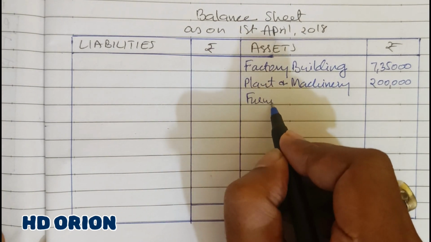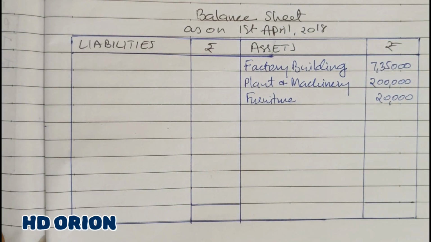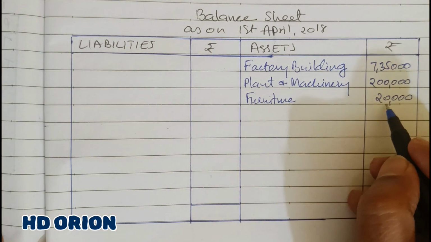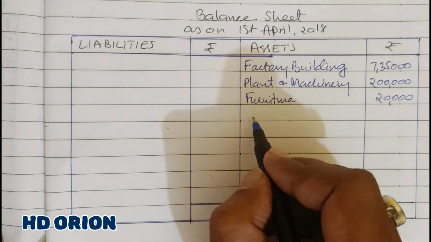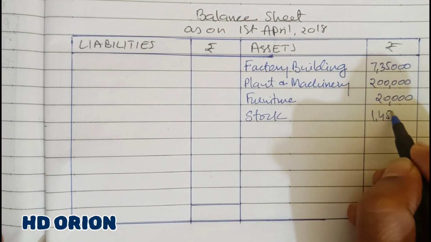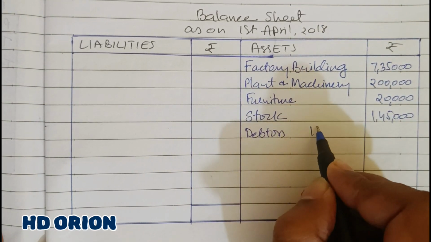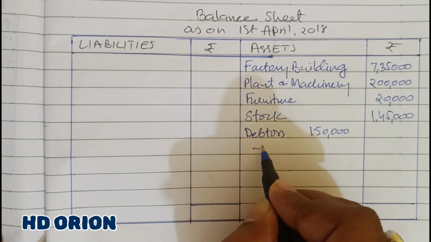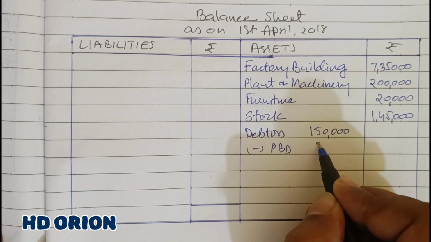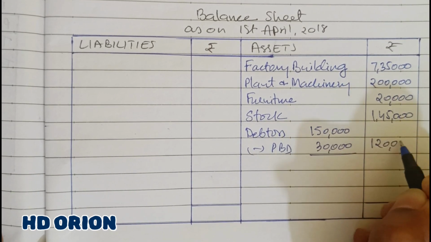Furniture is rupees 20,000 remaining, because out of furniture of rupees 2,60,000, worth rupees 2,40,000 is given to the partners. So remaining 20,000 is here. Then stock, no change in the value of stock, rupees 1,45,000. Debtors also the same, of rupees 1,50,000, in which there is a provision for bad debts, rupees 30,000. So in the outer column it is 1,20,000.